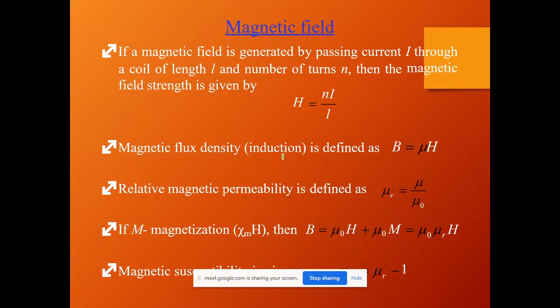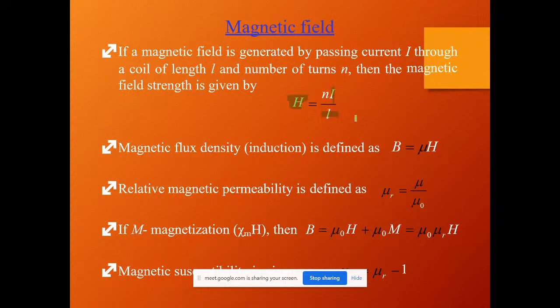So the basic terminology you have to remember regarding the magnetic field is how the current is passed. Here H represents magnetic field strength. If we select a material of magnetic nature, every magnetic material must have a different field strength. That field strength is identified as NI by L, where N represents the number of turns, I represents the current through the coil, and L represents the length of that coil.